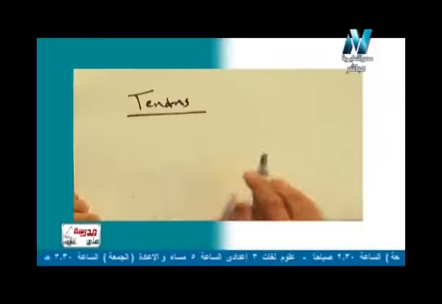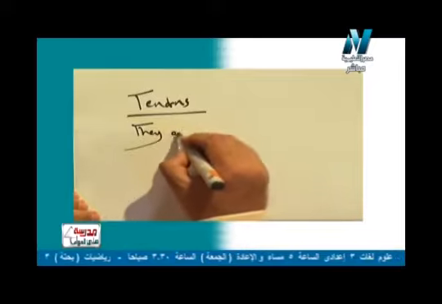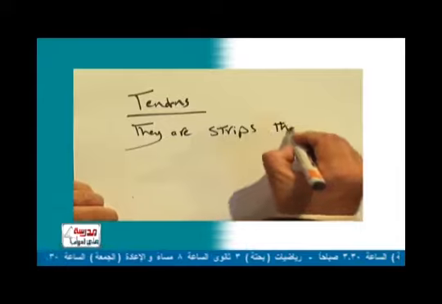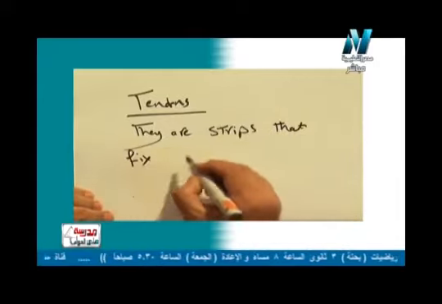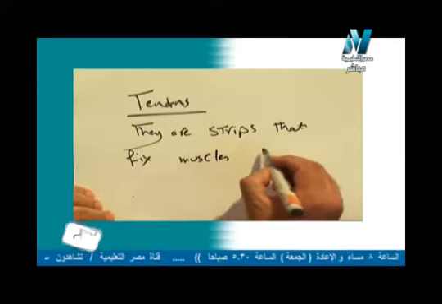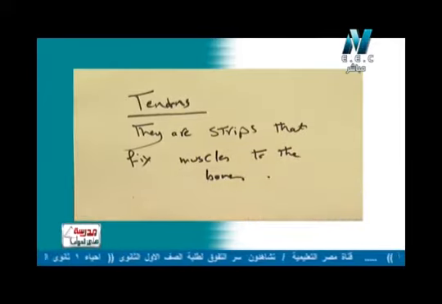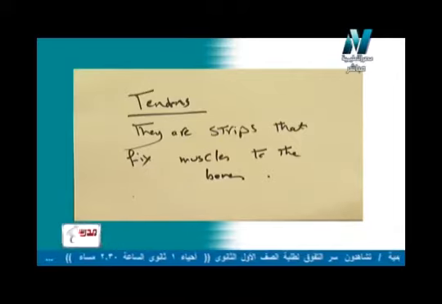So again, the tendons, they are strips. Let's see the definition together. They are strips that fix the muscle to the bone. So let me write the definition because it's very important. Tendons, they are strips, خيوط, that fix muscles, بتثبت الماسلز, to the bones.